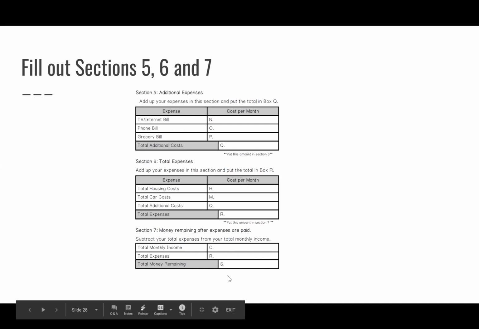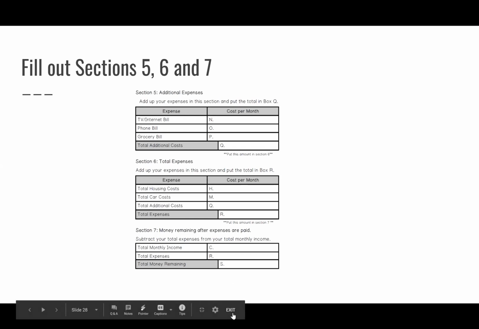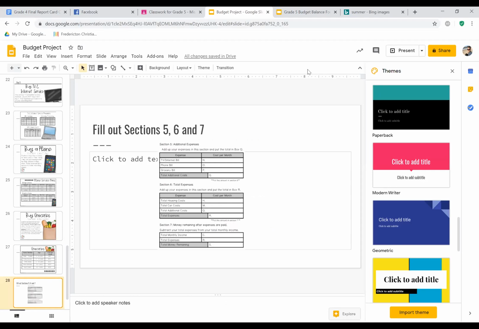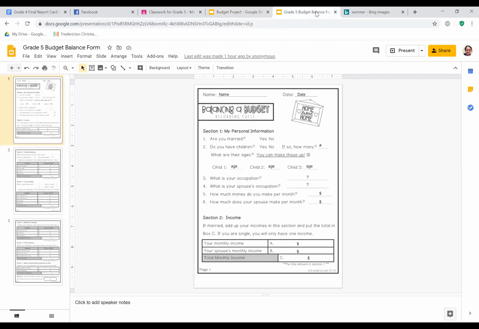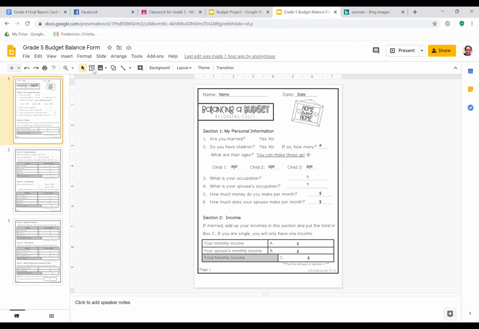Let me exit this and show you the recording sheet. Let me see here. I believe I have it open. Right here. Okay, so let me full screen. Actually, I won't full screen this because I want you to be able to fill it out. So here is the recording sheet. I will share this document with you. As you're doing your assignment, you can use this document to fill everything out and it will automatically save and share it with me.